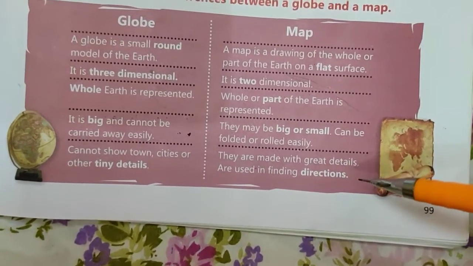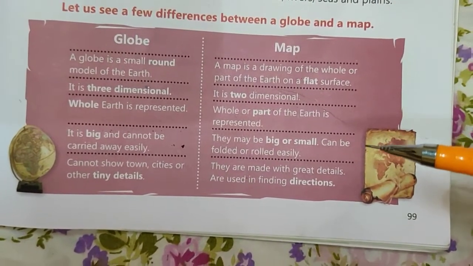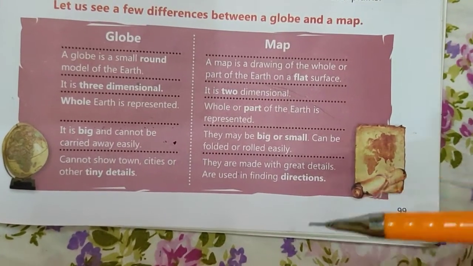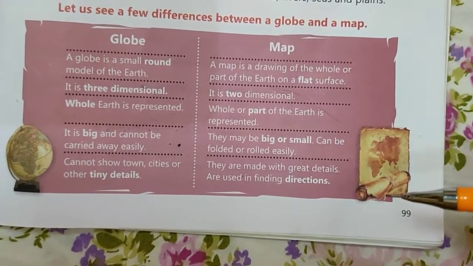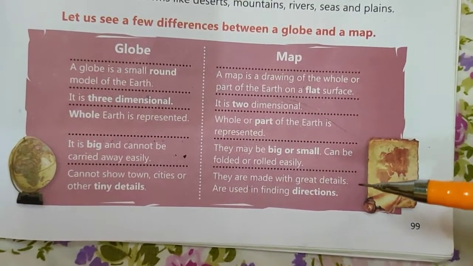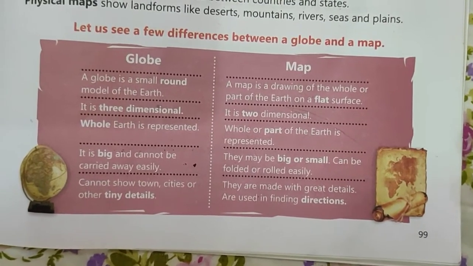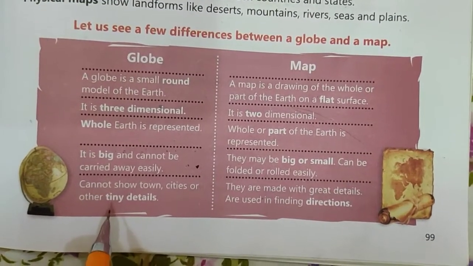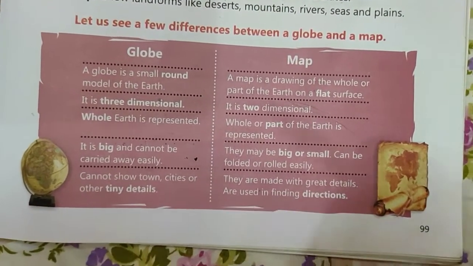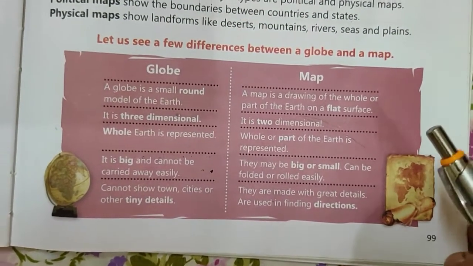Now on a map, like I told you in the beginning also, if you want to explore a new city, what will you carry along with you? Obviously a map. On a map, very small details can be found out, but we cannot use a globe for all those tiny details. And a map can also be used to find out the directions.